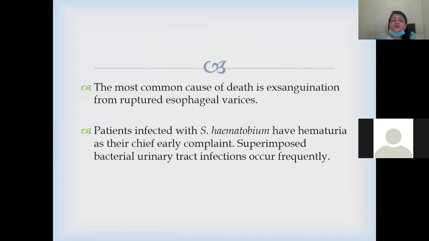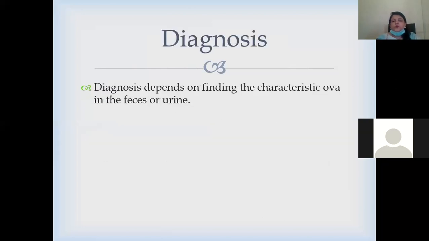Patients infected with Schistosoma haematobium have hematuria as their chief complaint, and superimposed bacterial UTIs occur frequently because of this. How will we diagnose? This is basically diagnosed on the history, clinical findings, and the characteristic ova present in either urine or feces. If you have any history of penetration from water, you have to examine urine as well. Otherwise, we just see the feces or stool slide. But in this case, you have to follow the urine slide as well.